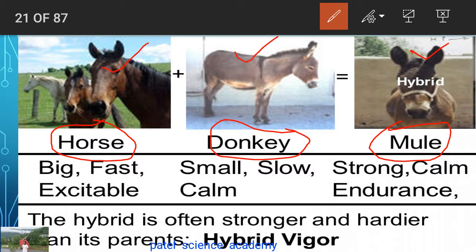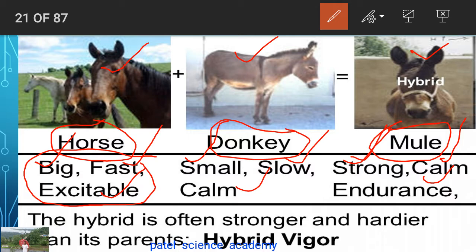So what are the characters in this horse that have been selected for breeding? It is big in size, it is faster, and it is excitable. While the donkey is small, slow, and calm in nature. The mule will get the characters: it will become strong, calm, and have endurance.